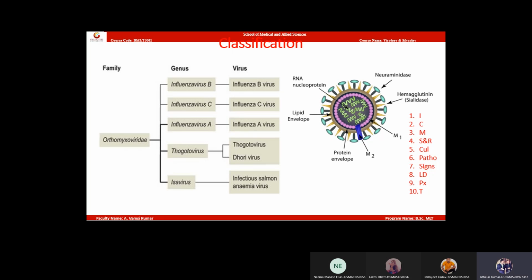In the morphology, write the side points as bullet points: size, shape, symmetry, envelope, genome, viral specific proteins.